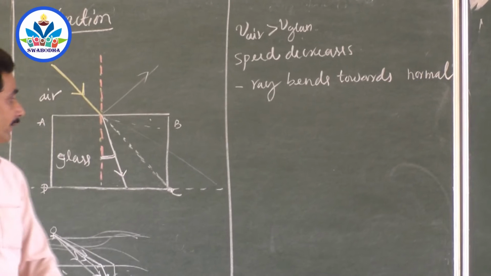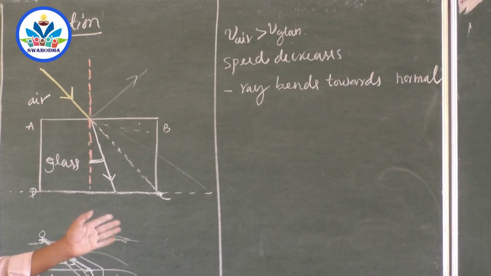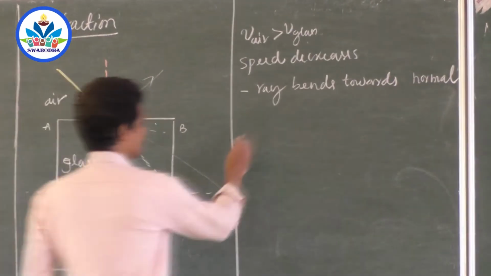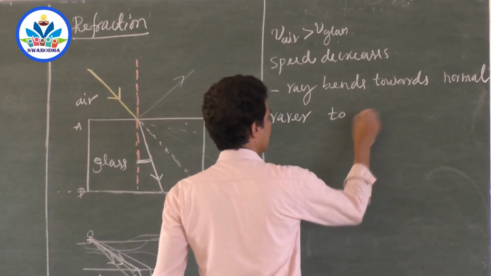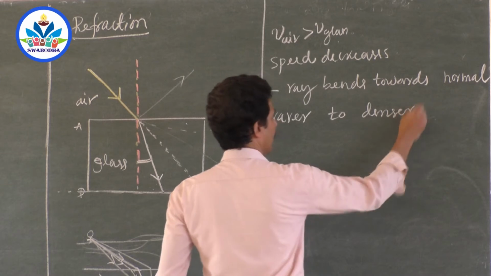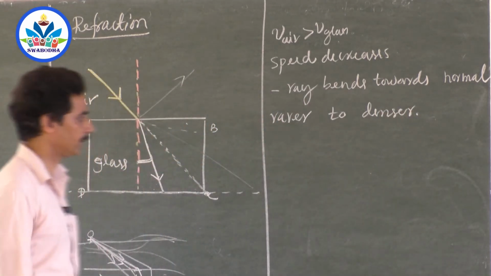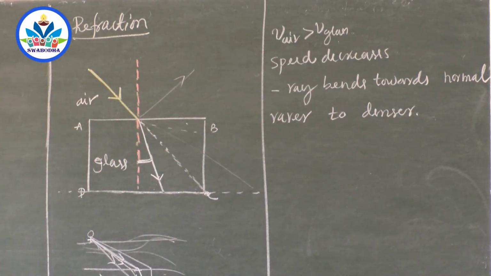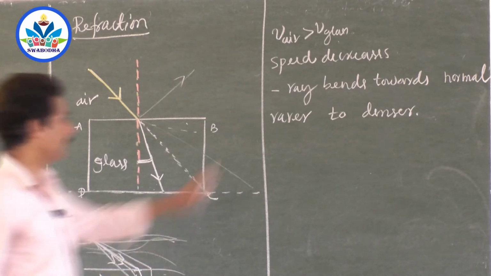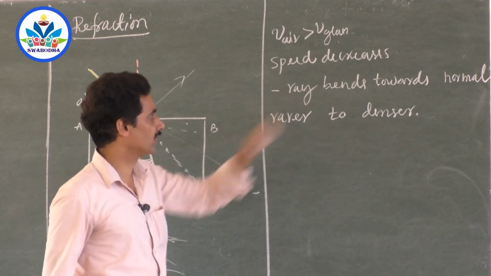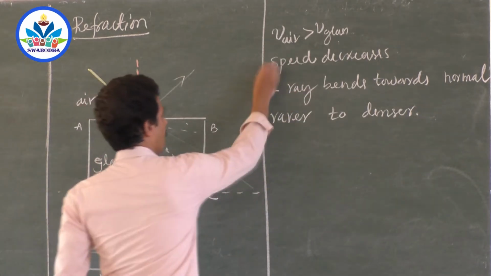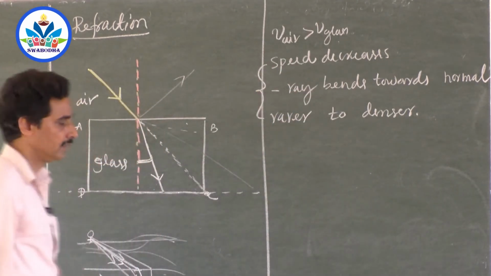When a ray of light travels from optically rarer to optically denser medium, I am not talking about mass density, I am talking about optical density, it bends towards the normal, and its speed decreases. So all these three are together.